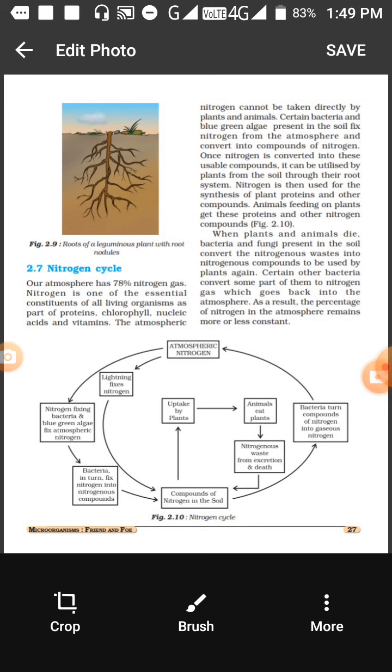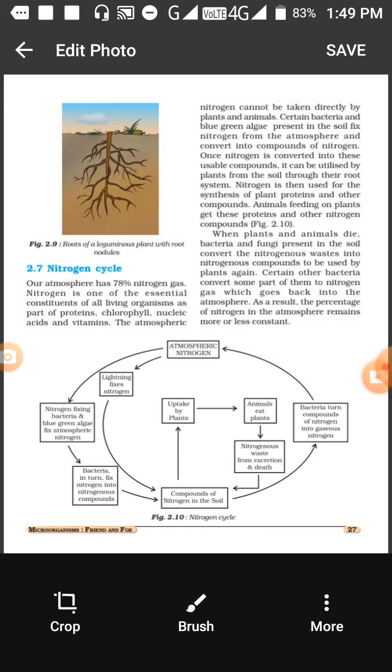The nitrogen cycle is very important because nitrogen is a part of the proteins which are required by all living organisms. It forms the proteins in the bodies of humans, and proteins in plants and animals. So if nitrogen is not present in the air, then the proteins and the living organisms will not be able to survive.